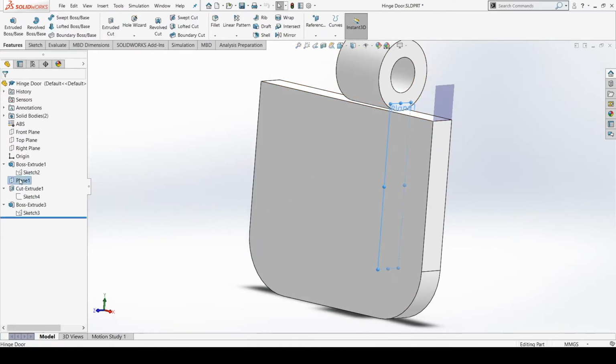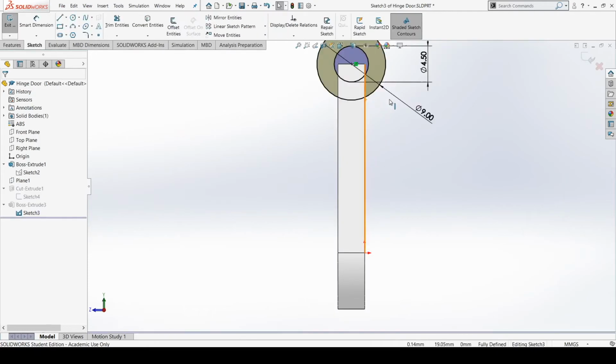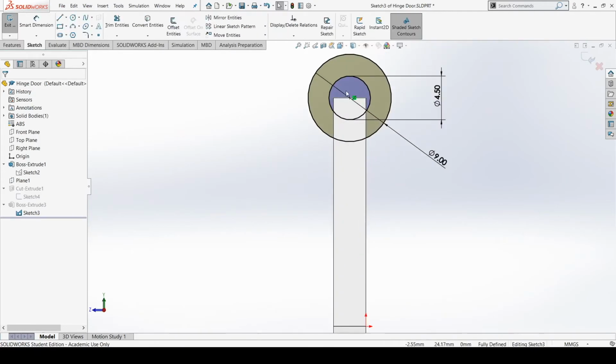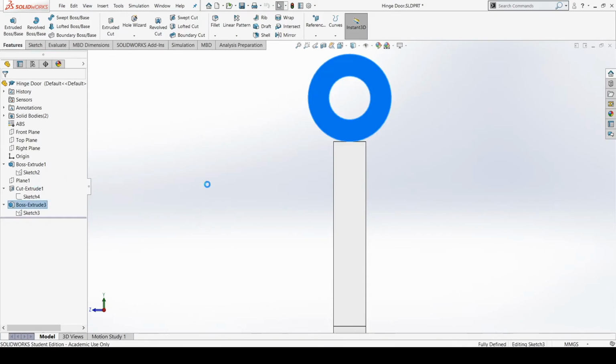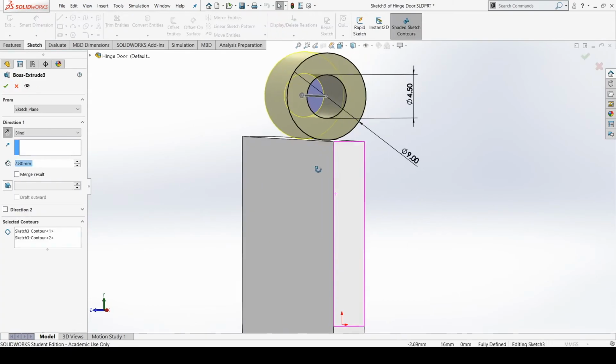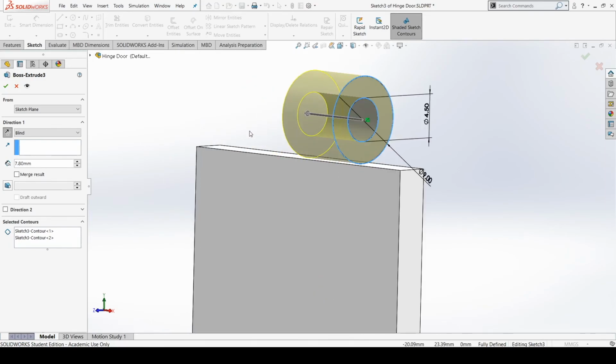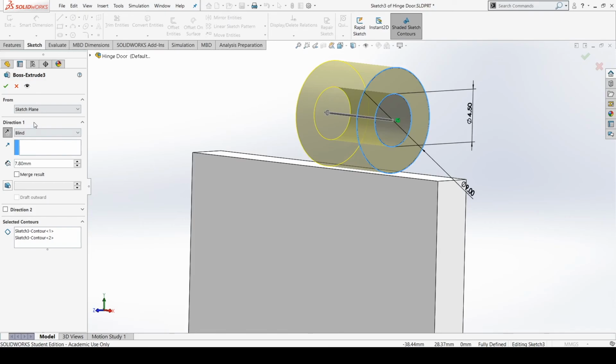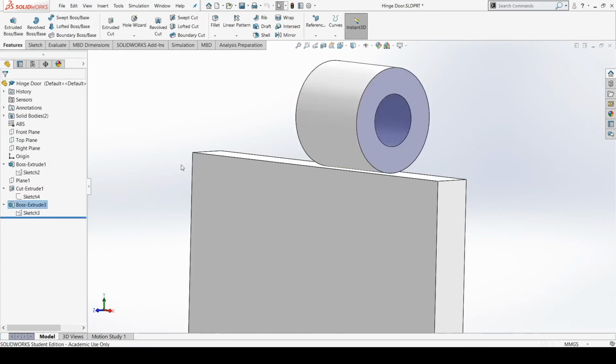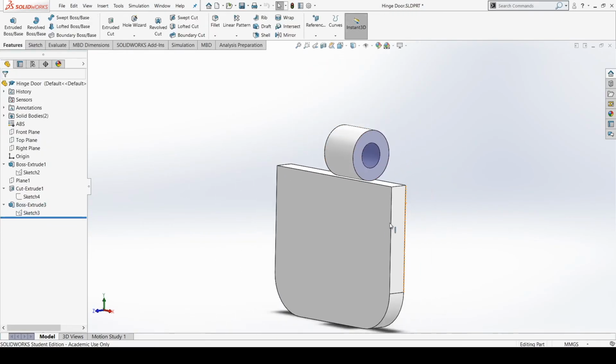We also created a plane using reference geometry, which we then used to create this third sketch. In this sketch, we drew 2 circles, one 4.5 millimeters, the other 9 millimeters. We then extruded this hole a total of 7.8 millimeters using the blind option. With this, we arrived at the finished part.